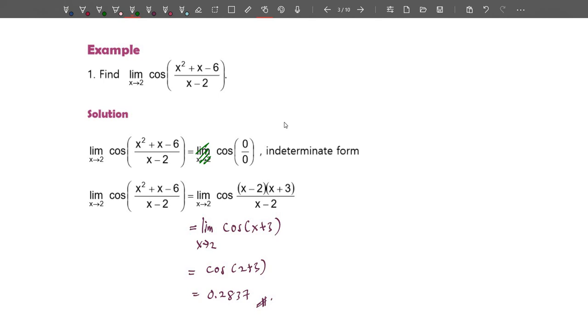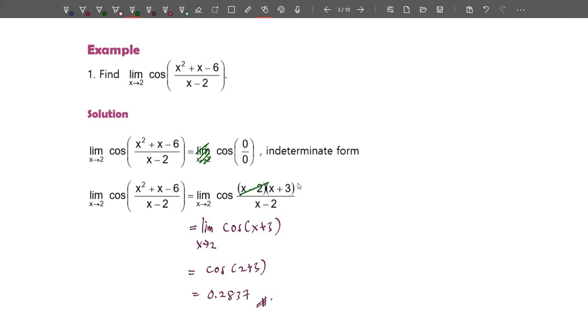So right now we need to factorize to cancel the common factor. Remember, if it is in an indeterminate form, the first thing that you need to check is to cancel the common factor. And if the form involves radicals, we need to multiply with the conjugate. Here we factorize the numerator as (x minus 2)(x plus 3), and the denominator remains as x minus 2.